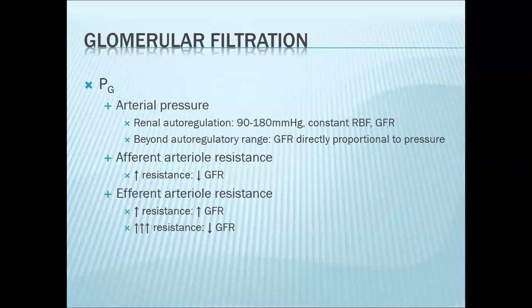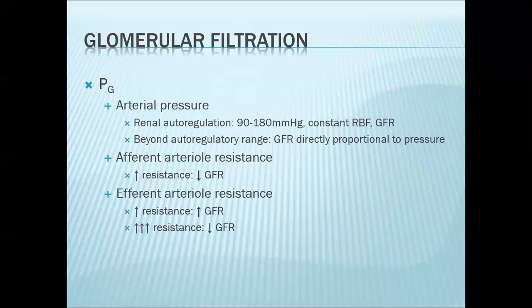Beyond this range, let's say less than 90 or greater than 180 millimeters mercury, GFR now becomes directly proportional to arterial pressure. So for example, when you have a patient that's suffering from hypovolemic shock, then arterial pressure drastically drops. Glomerular filtration rate will also drastically drop. So this is the reason why urine output of these patients is very, very minimal. For your afferent arteriole resistance, of course, if it constricts, this will decrease the hydrostatic pressure in the glomerulus. So that will decrease your glomerular filtration rate.